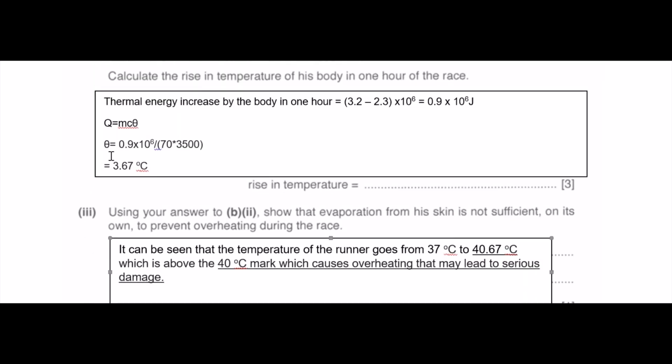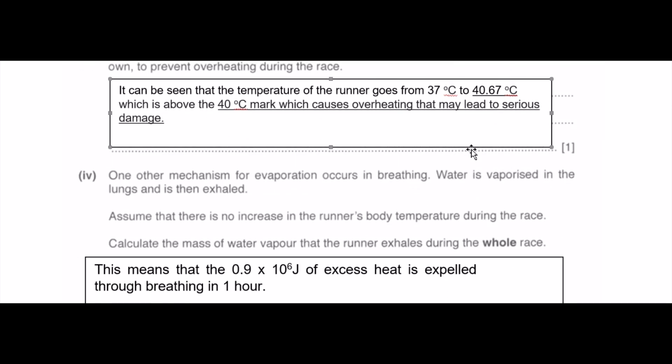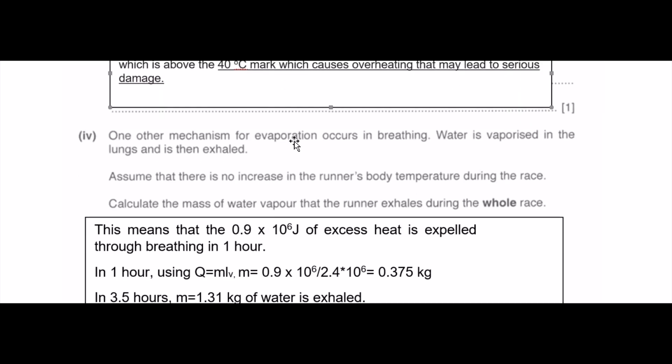What it means is that this temperature increase did not exist, which means that I need some way to deal with this 0.9 times 10 to the power 6 joule of thermal energy produced by the body, which is not dealt with via evaporation. So this amount of energy, 0.9 times 10 to the power 6, must then be expelled through breathing.